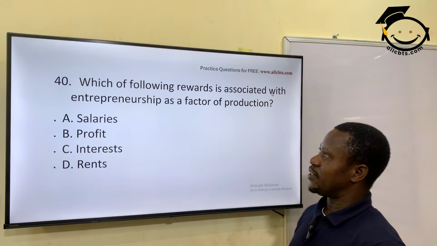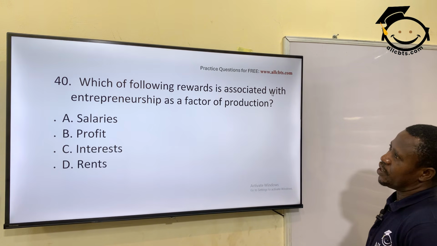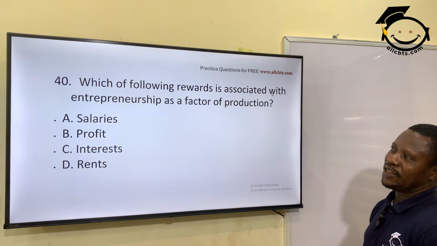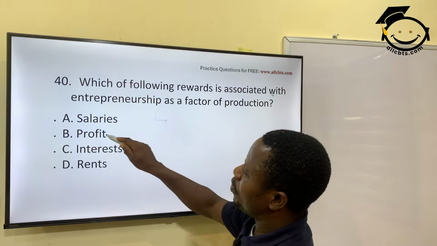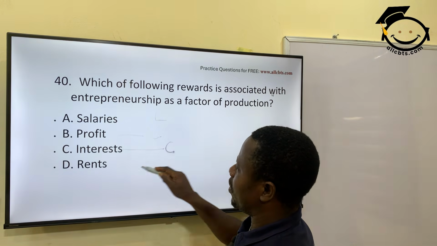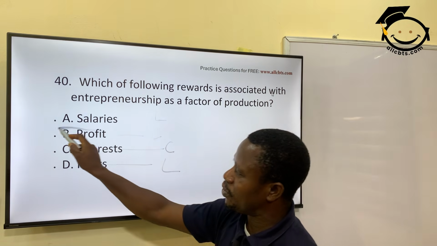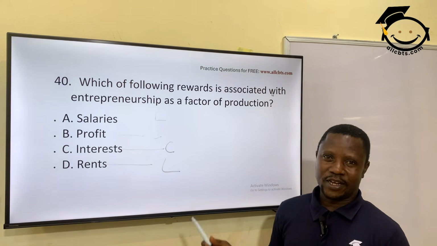Viewers, this is likely going to be our last question for today. Which of the following words is associated with entrepreneur as a factor of production? We have mentioned this earlier. Salary is the reward for labor. Profit is the word for entrepreneur. Interest for capital. Rent for land. These are the 4 factors of production. So the answer is option B.